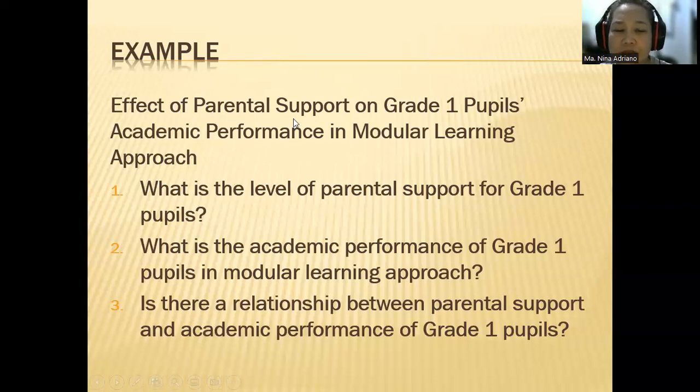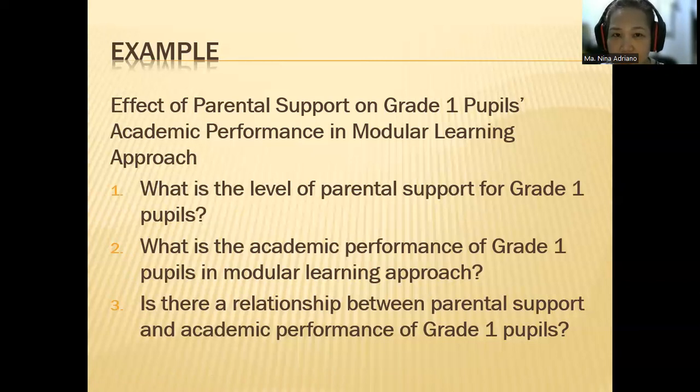Now, there's another variable, which is academic performance. So we need to also have a question pertaining to academic performance because these are variables. These need to be measured, and for it to be measured, you need to ask a question first. Okay, so the question for academic performance is number 2. What is the academic performance of grade 1 pupils in modular learning approach?